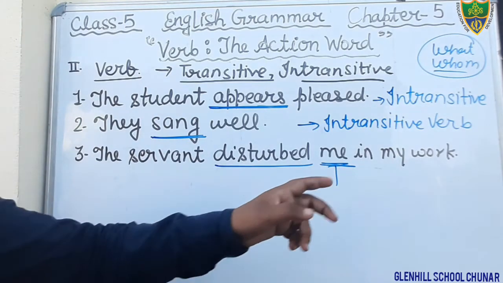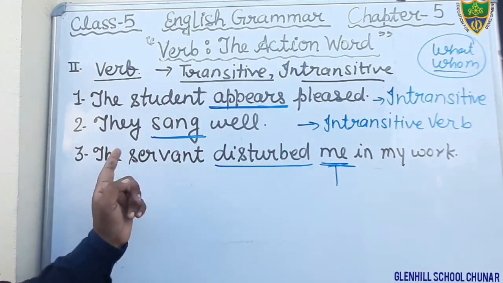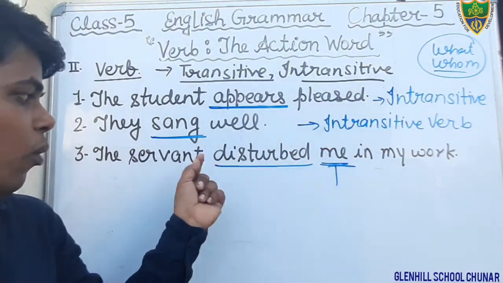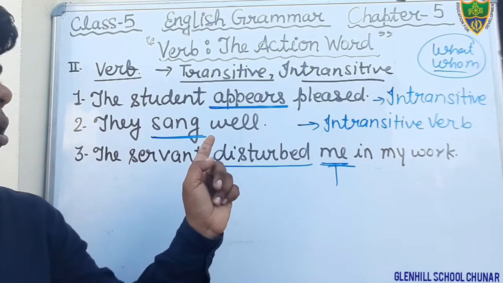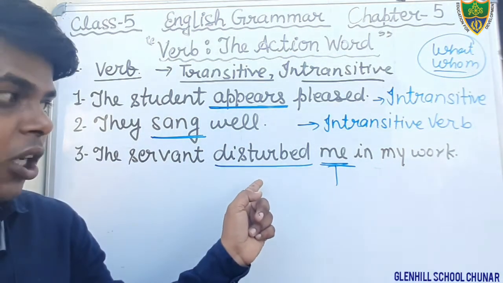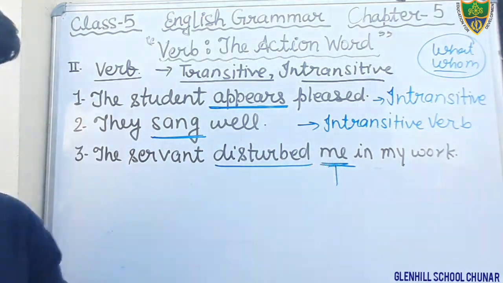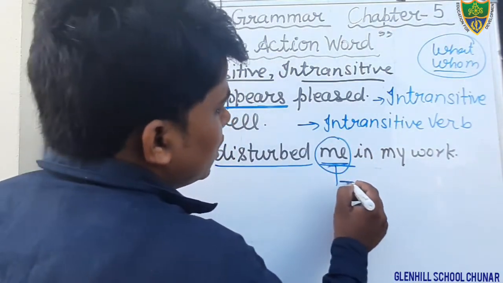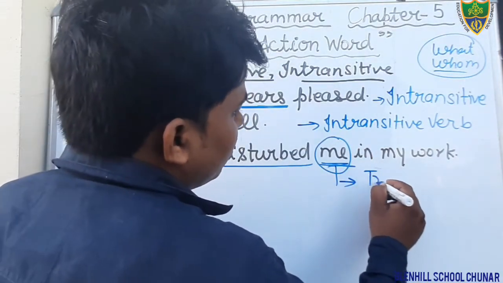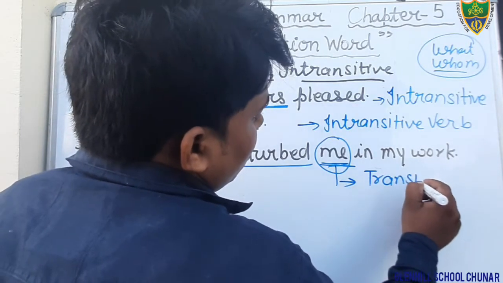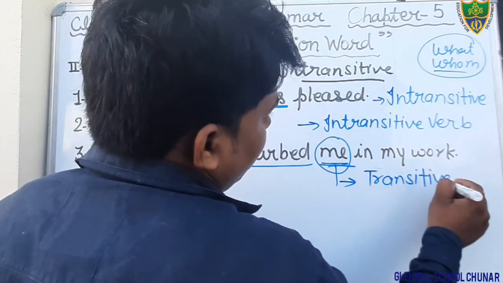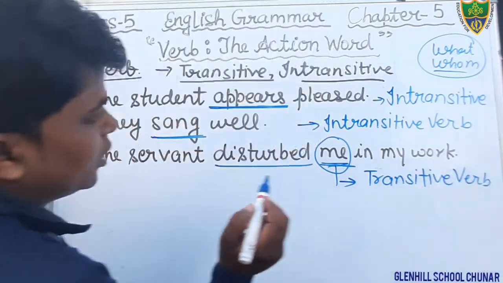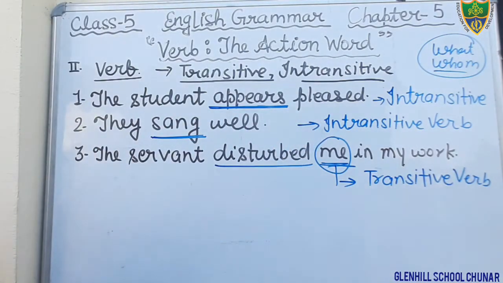Just see here, by using whom we are making the question. Whom did the servant disturb? Me. We are getting the answer, me. Therefore that is transitive verb. You can write here transitive verb, or if there is not enough space, you can write only transitive.